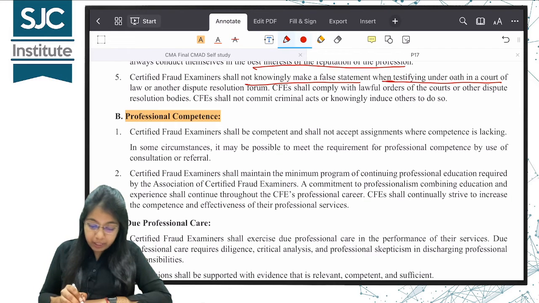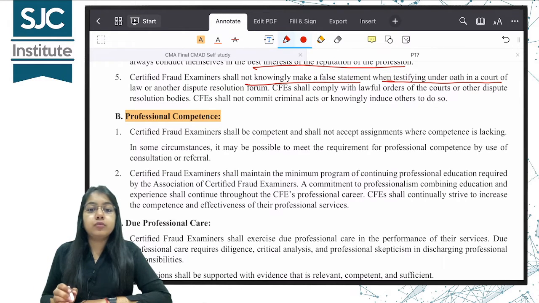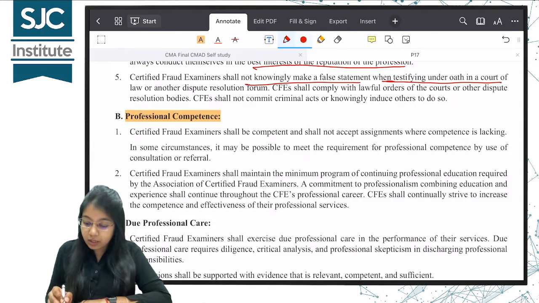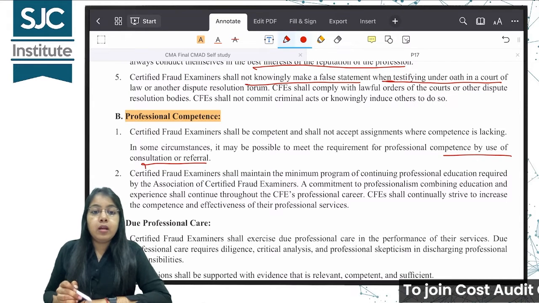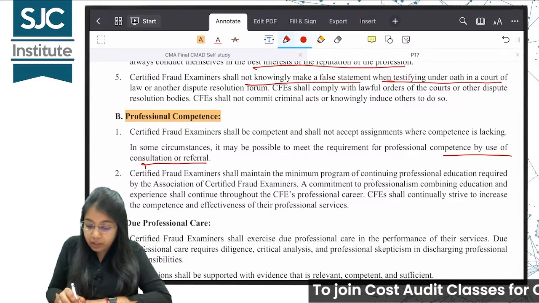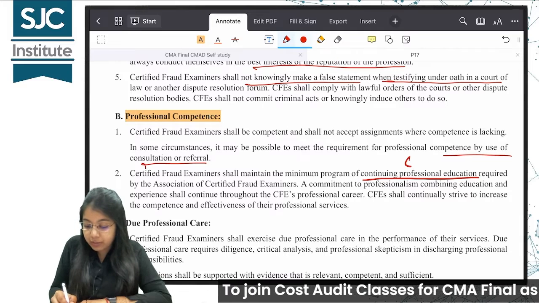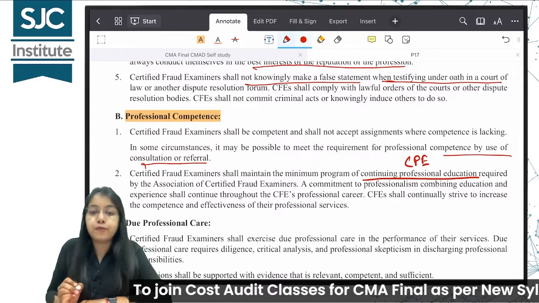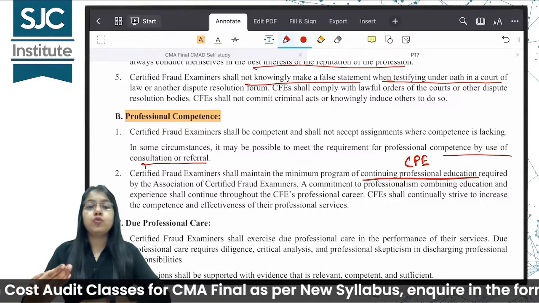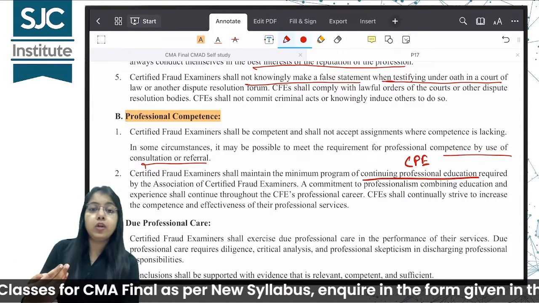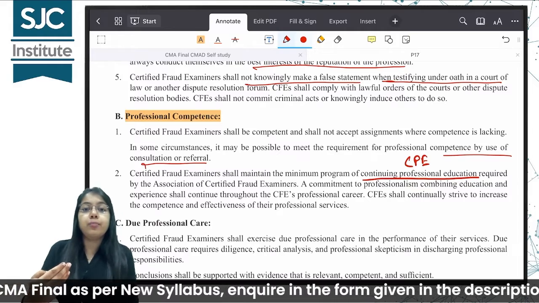For meeting the professional competence, I may take help of some other organization, use the work of some consultants or reference. The CFE should undergo a continuing professional education program, that is CPE. It is there in all professions. Continuous education, professional education, जिससे कुछ भी नया आ रहा है, नए laws, नए regulations, you get updated with that.